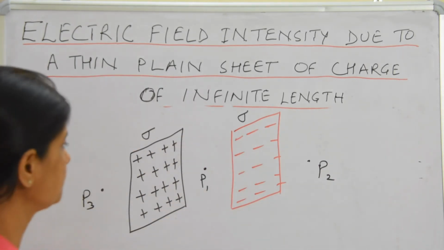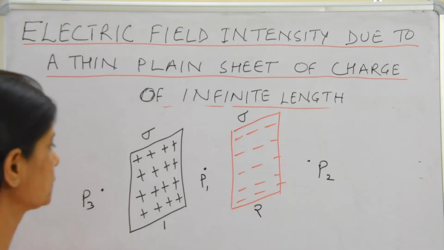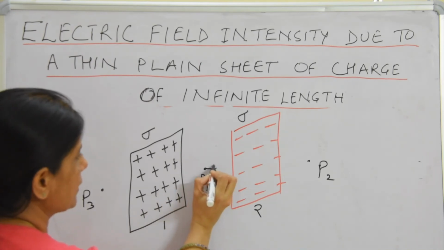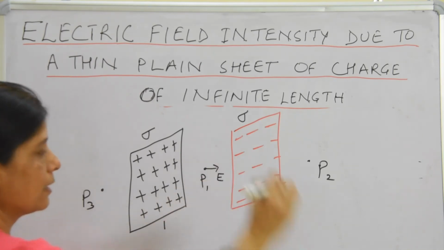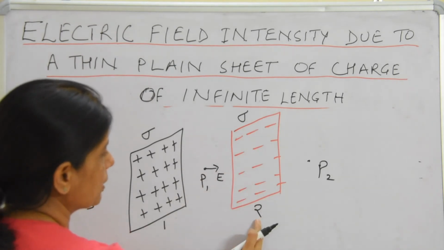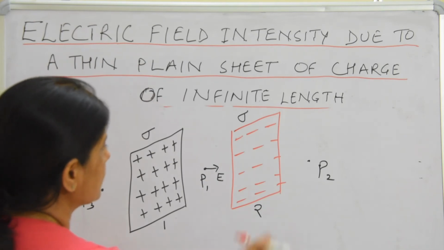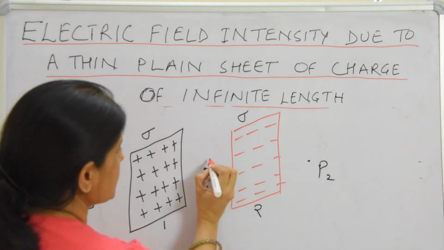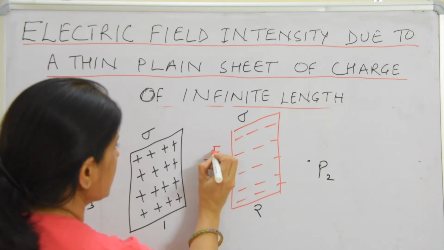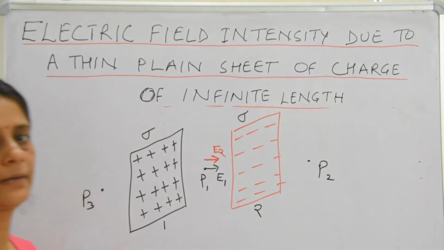This is sheet number 1, this is sheet number 2. Due to sheet number 1, the direction of electric field intensity is outside. Due to sheet number 2, since it is negative charge, the direction would be inside. This is E2 and this is E1.